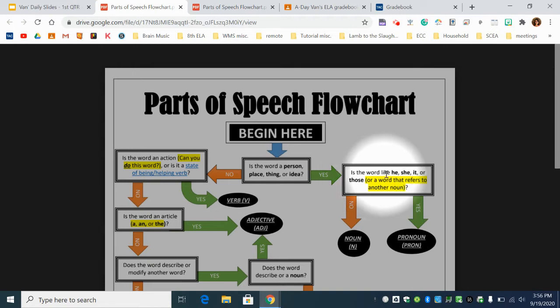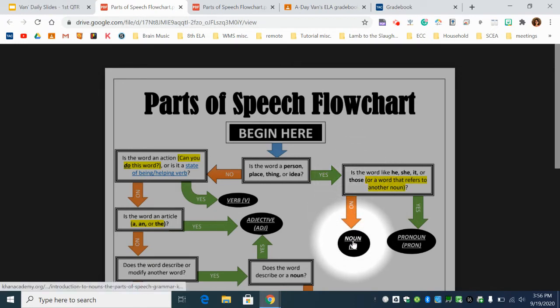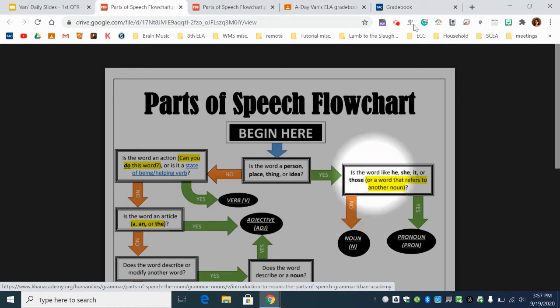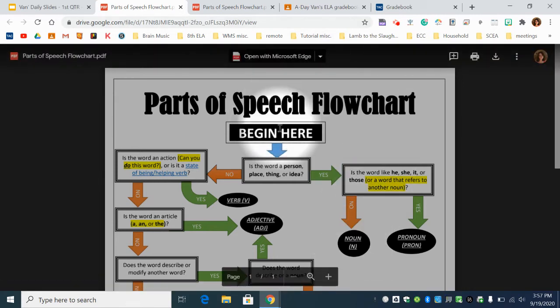Is the word like he, she, it, or those a word that refers to another noun? Well, if it's not he, she, it, or those, or a word that refers to another noun or takes the place of another noun, the answer is no. And we have identified the part of speech. Cow is a noun, and that is correct. Let's try a verb.